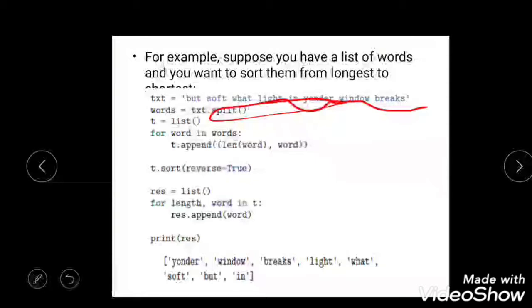Sort is an inbuilt function in Python, and the reason for writing sort reverse equal to true is that it is going to sort in reverse order. That is what reverse equal to true does. As a result, you can see the word which has the most characters is displayed first, and the shortest is displayed at the last.